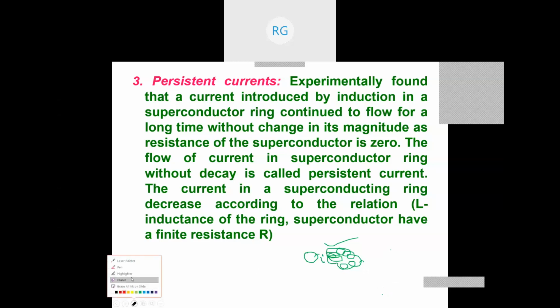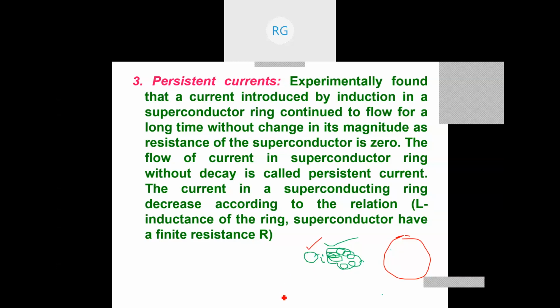Even after removal of the excitation transformer, the current continues in the circuit, traveling without decrement in its magnitude for a long time without any external source. This is called persistence current.